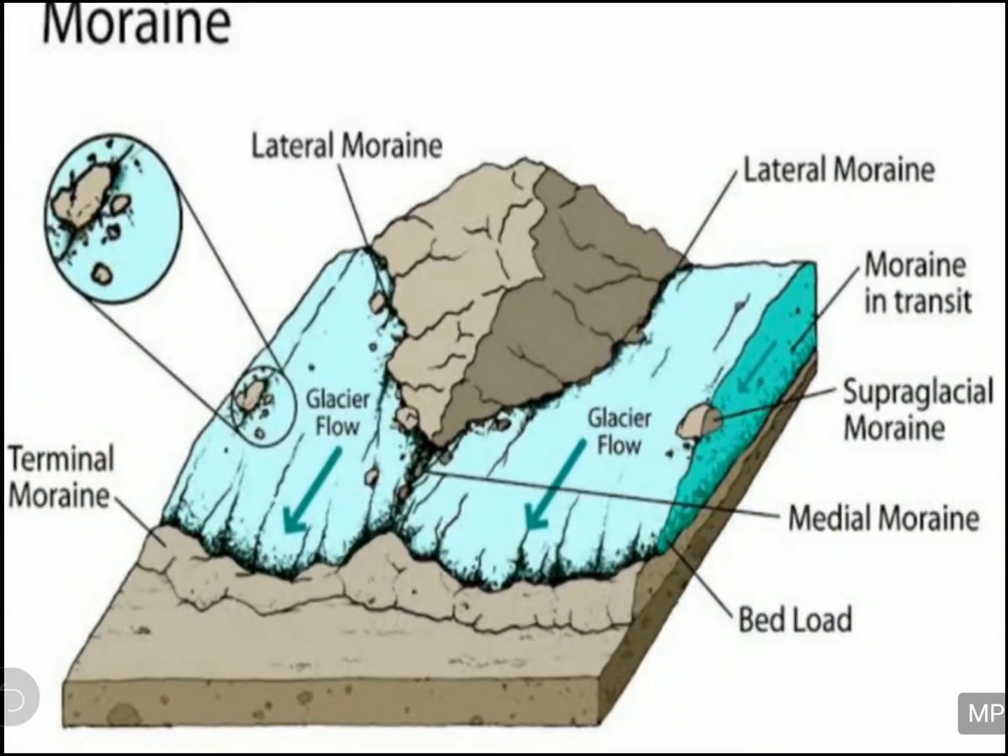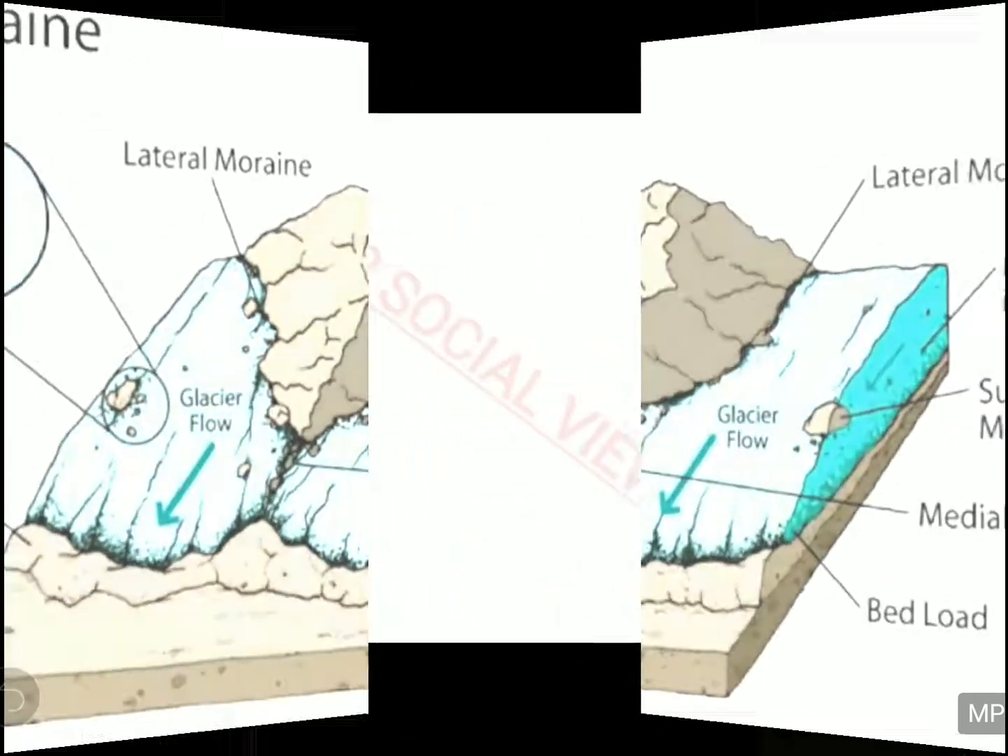You can see it in the example. On the side they are making the lateral moraine, in the front they are making the terminal moraine, and in the middle they are making your medial moraine. And if they are making it somewhere else on the ground, it is called ground moraine. So moraine is one of the very important landforms made by your glacier.